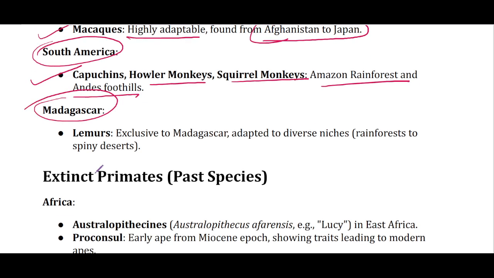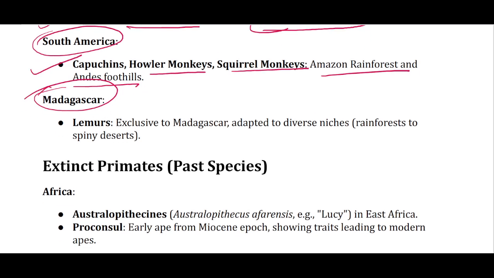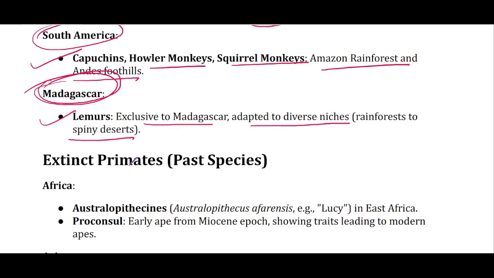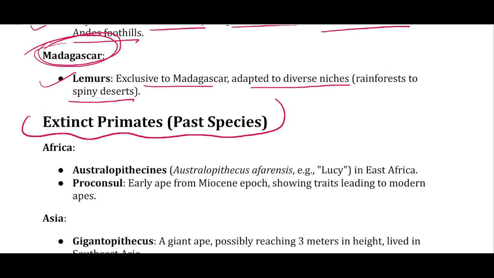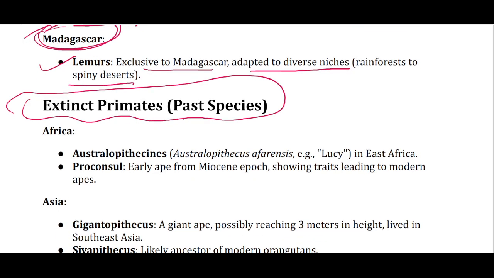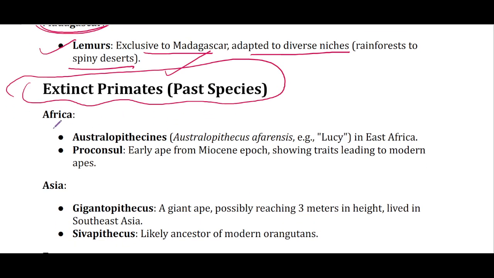And finally, the solitary island, Madagascar, where lemurs exist, which are exclusive to Madagascar, adapted to diverse niches from rainforest to spiny deserts. Let's talk about extinct primates that do not exist today.